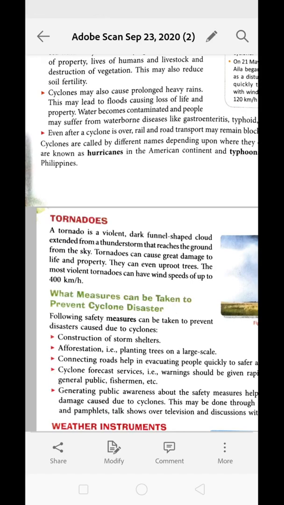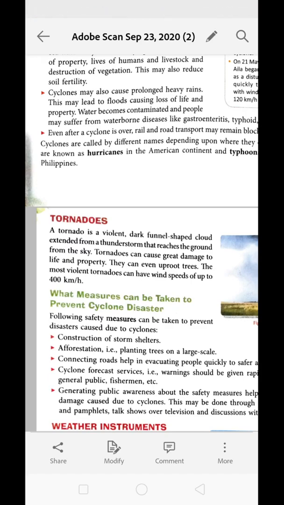A cyclone is causing heavy rain. Due to heavy rain, water gets clogged in many areas, and this will look like a case of flood. The water present clogged over the area gets contaminated, it seeps into the soil, contaminates the underground water as well, and all the water bodies are contaminated. So when we are drinking contaminated water, we may suffer some kind of disease like gastroenteritis or typhoid.